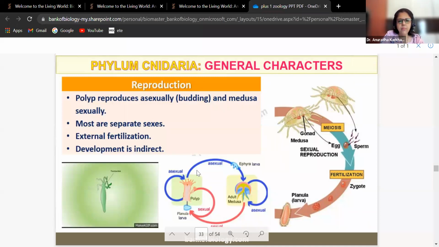Did you understand? Polyp to medusa, medusa to polyp. This is continuously going on. Remember two points which are not there in your books, yet you have to remember. Planula larva is a product of sexual reproduction, while Ephyra larva is a product of asexual reproduction. Mostly the sexes are separate. External fertilization means the egg and the sperm fertilize in the water body. Development is indirect because there is formation of larvae.